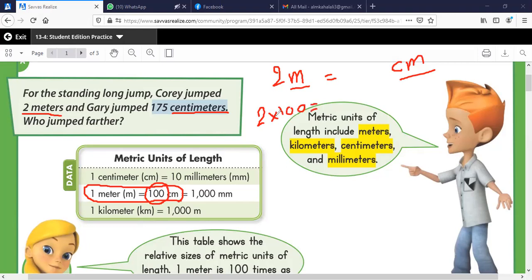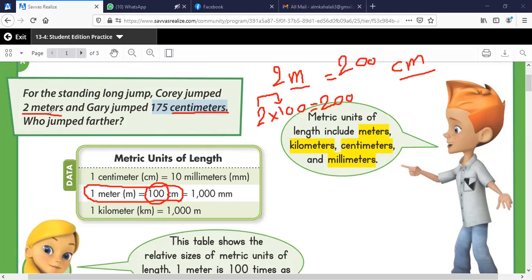We can multiply a number by a multiple of 10, like 100, by multiplying the 2 with the non-zero digit, so 2 times 1 is 2, and then you put the 2 zeros. So 200. So 2 meters equals 200 centimeters.